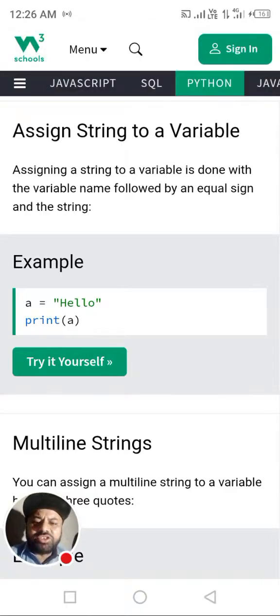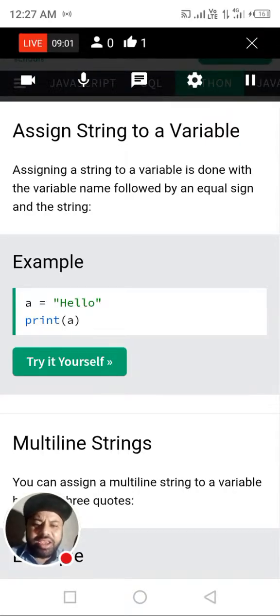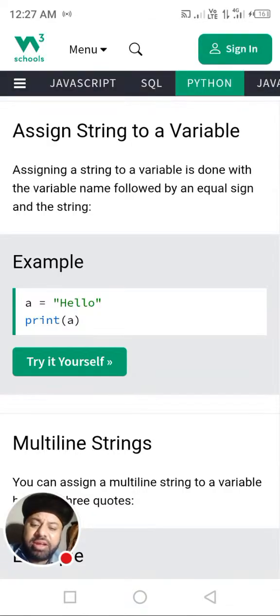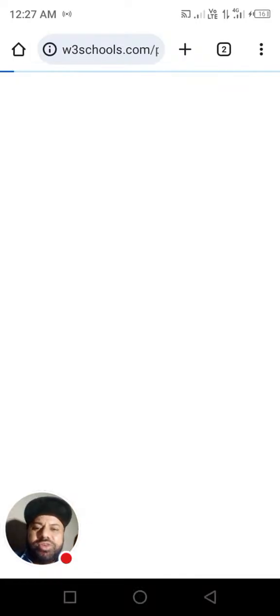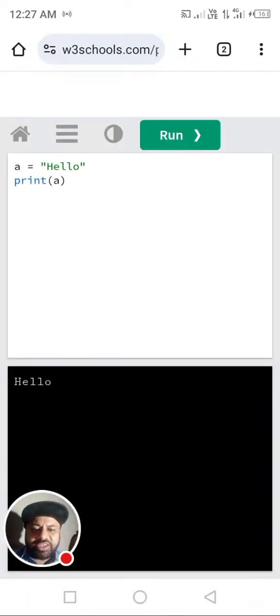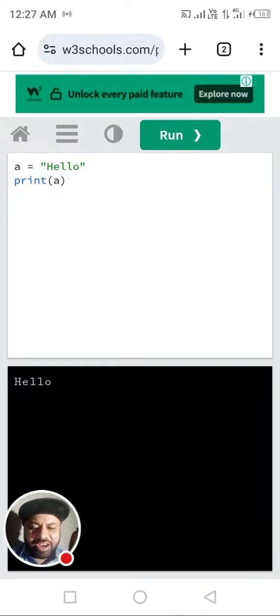You can see that. So here it is also a equals hello. Now hello is a string. Automatically the string hello has been assigned to the variable a. Okay, it's a variable. Now when we print a, it means variable a will print hello, and this is a very simple logic. No issue, and I hope you will understand. Let's see here. It is hello. a equals hello, print hello. It means a has been created in Python.